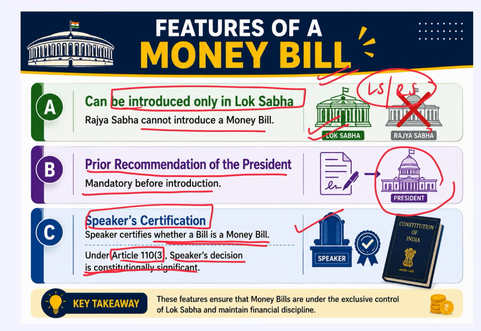So these features ensure that money bills are under the exclusive control of Lok Sabha and maintain financial discipline. So what are the important features? Let's quickly revise. First, it can only be introduced in Lok Sabha. Then a prior recommendation of the President is necessary before its introduction in Lok Sabha, and the Speaker certifies whether a bill is a money bill or an ordinary bill.